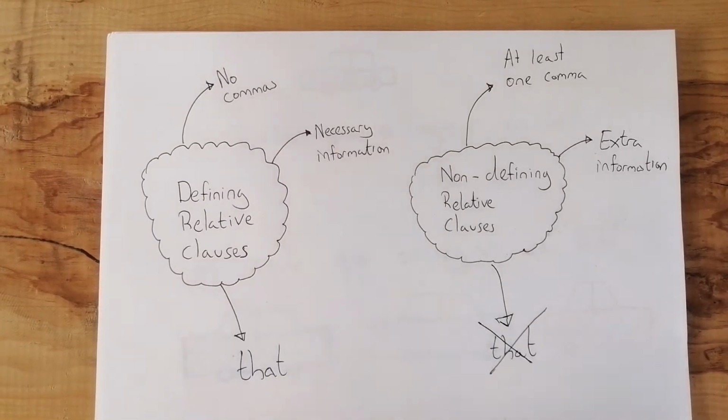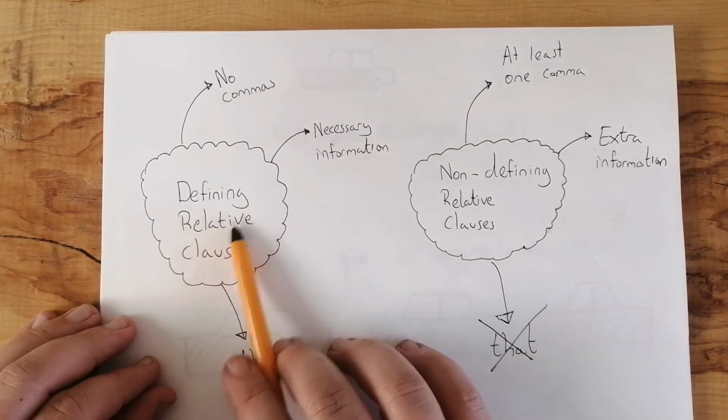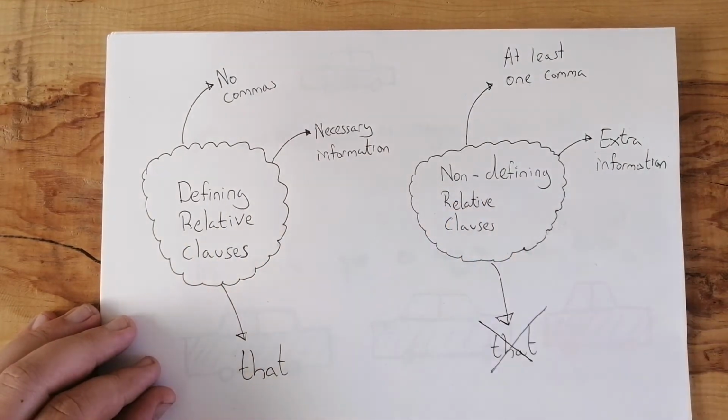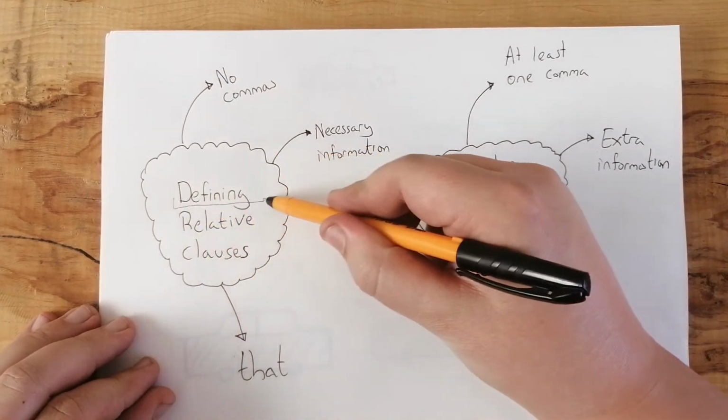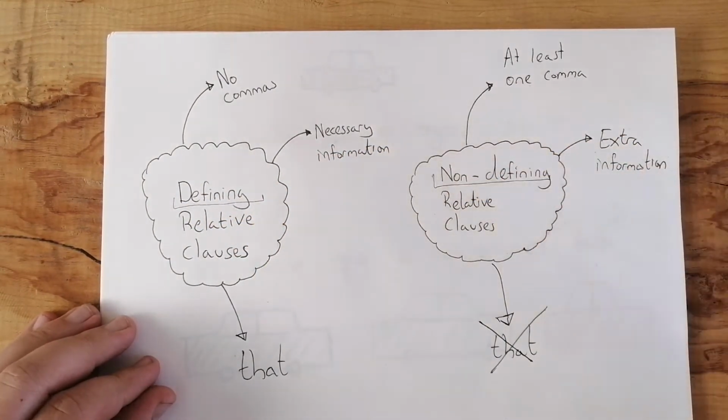Okay, guys. So I think on Friday, perhaps I didn't do a very good job of explaining this topic. So I'm going to make this video to hopefully clear things up. On this side, we've got defining relative clauses and then non-defining relative clauses. Before we begin, why don't we stop and think about the meaning of those terms? We've got defining, que define, and non-defining, que no define.